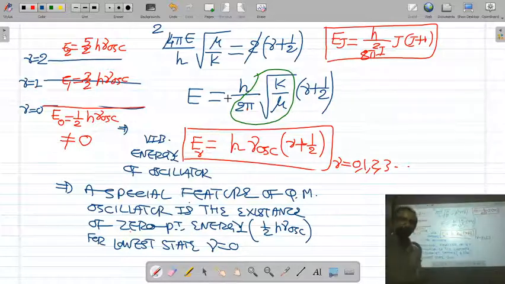Okay, we stop here. We have derived the equation of vibrational energy of the oscillator and also written that vibrational energy in different vibrational levels. Thank you so much.